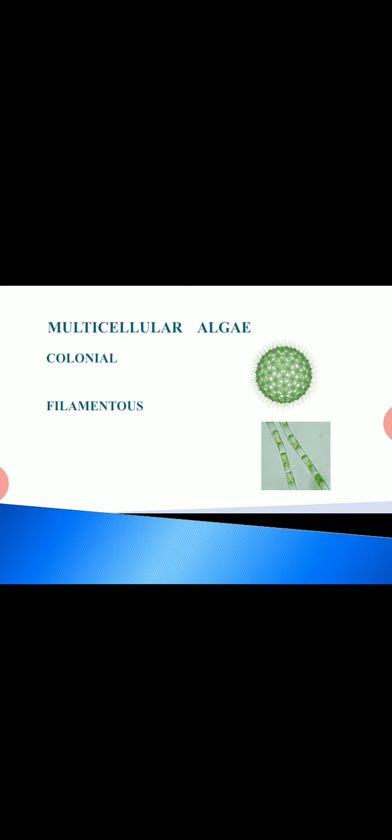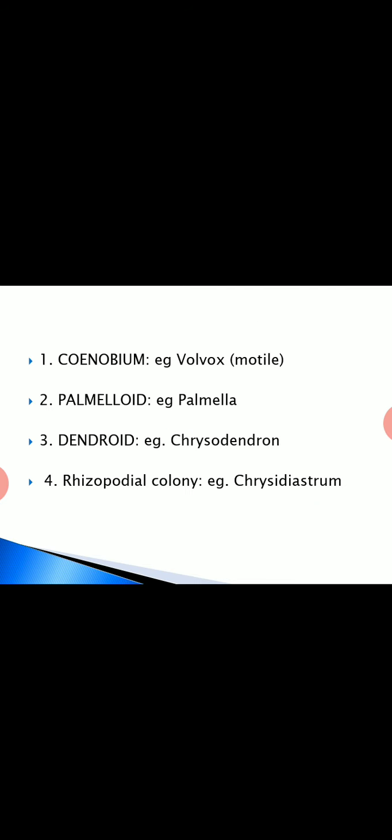Clear? Then we come to the multicellular algae. Among the multicellular algae, we can classify them into the colonial type, then the filamentous type, then the siphonaceous type, and then the parenchymatous type.